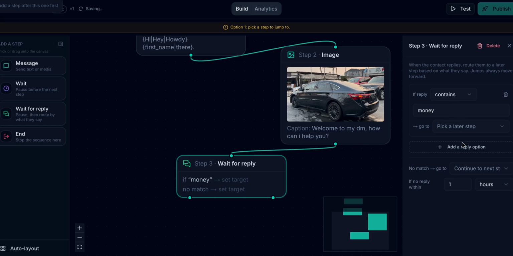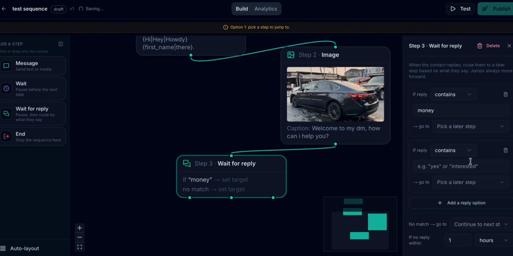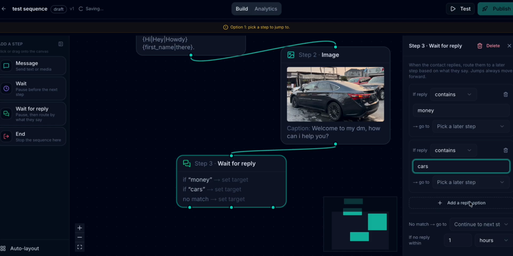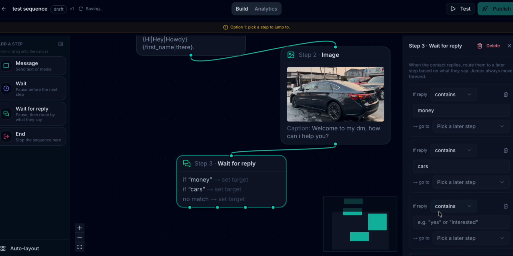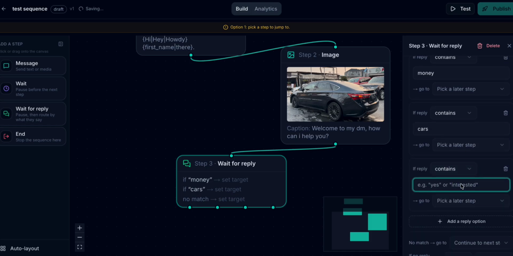But first of all, let's create as many options as we want. So then we'll add another option, and then we'll say if it contains cars, right? And then we want to also create another option, which is going to be, let's just say, bunnies.